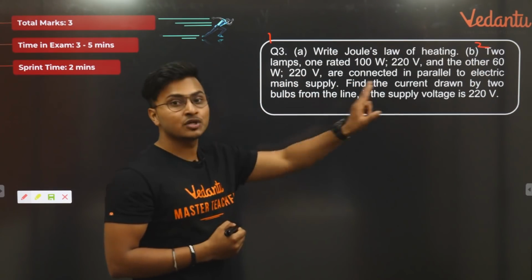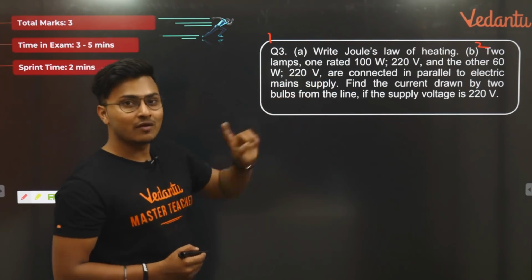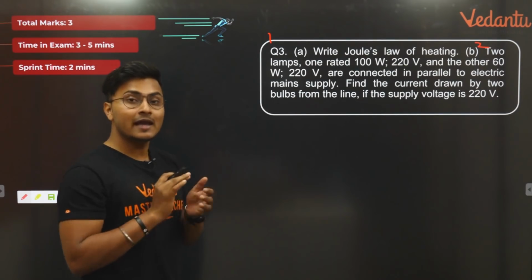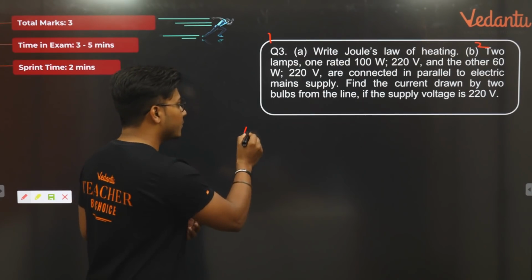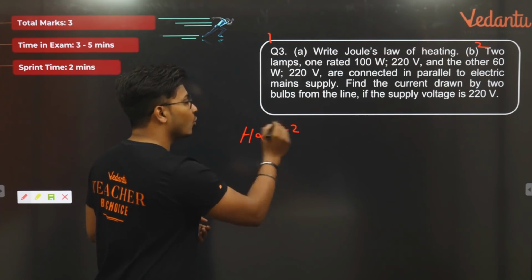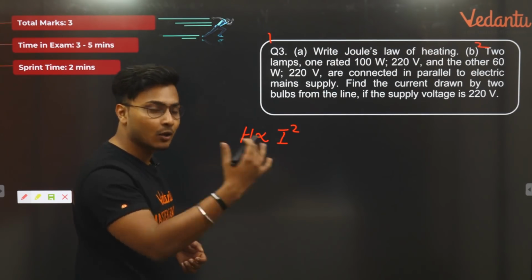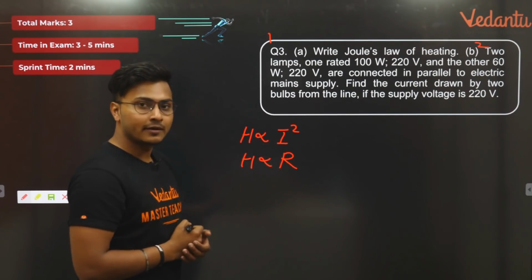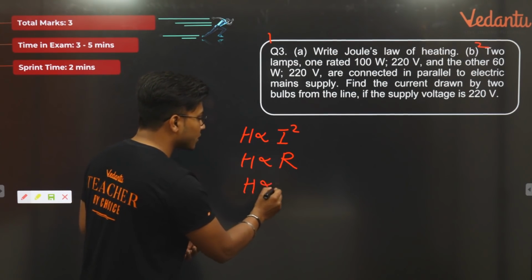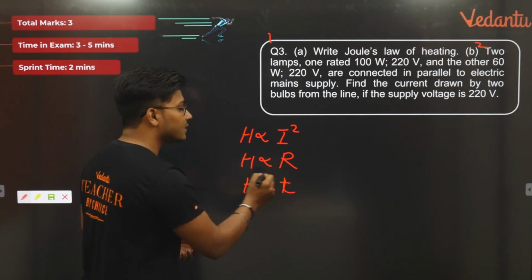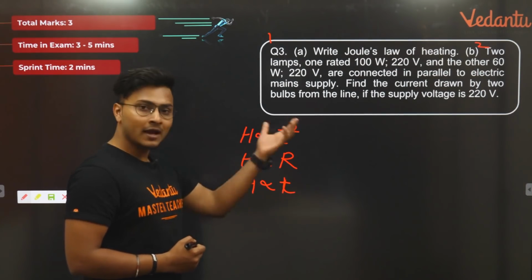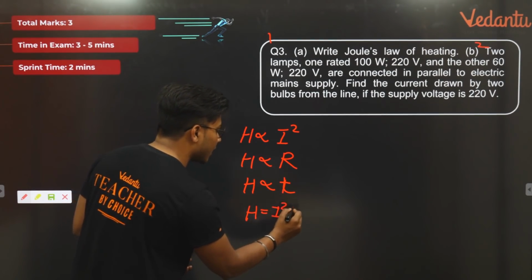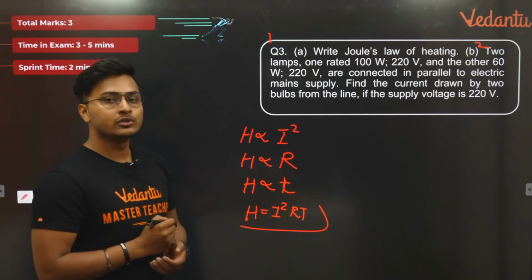I will tell you the division in that as well, but right now pay attention. Joule's law of heating, what is that? Joule's law of heating states that the heat produced by any electrical circuit is directly proportional to the square of the current flowing through it. Whatever I'm saying, you must write it down. Then it is also directly proportional to the resistance of that particular electrical circuit. It is also directly proportional to the time the current flows in the circuit. When we combine all these things together, Joule says that you can write it as H is equal to I square R T, and this is what Joule's law of heating is.